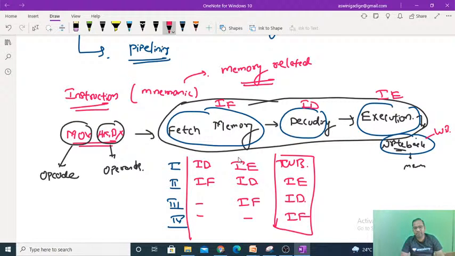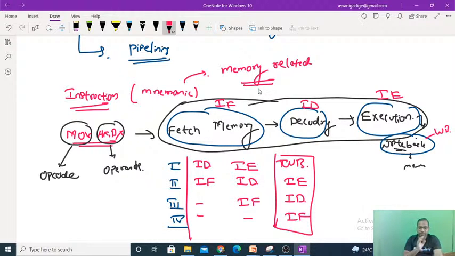Without pipelining, how will the execution happen? Without pipelining, the first instruction goes through fetching, decoding, execution, write back, and only then will the second instruction start fetching, decoding, execution, write back, and then the third instruction. That means until completion of all 4 steps of the first instruction, the second instruction is kept idle. That is without pipelining. So definitely, without pipelining it will take much more time to execute.